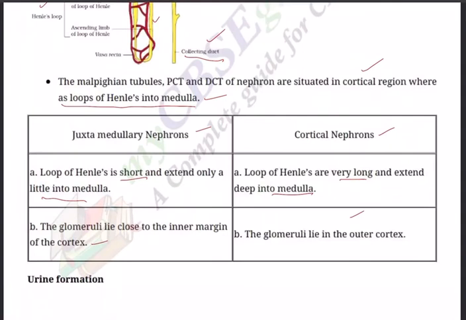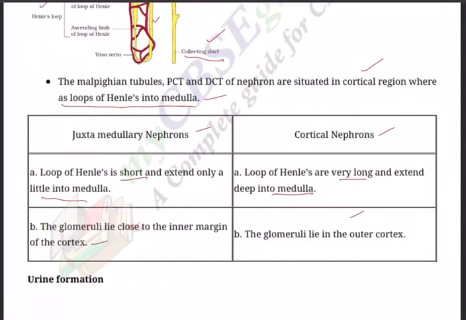It consists of two parts: an initial filtering component, the renal corpuscle or Malpighian corpuscle, and a long tube, the renal tubule. The renal corpuscle filters out large solutes from the blood and delivers water and small solutes to the renal tubule for modification.